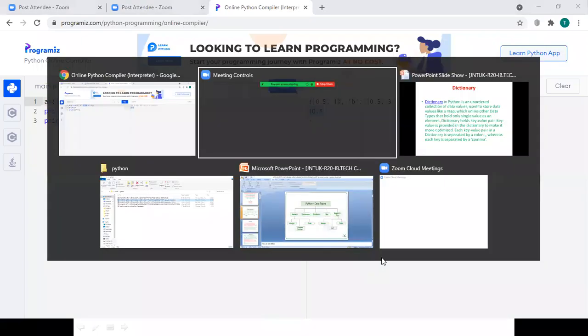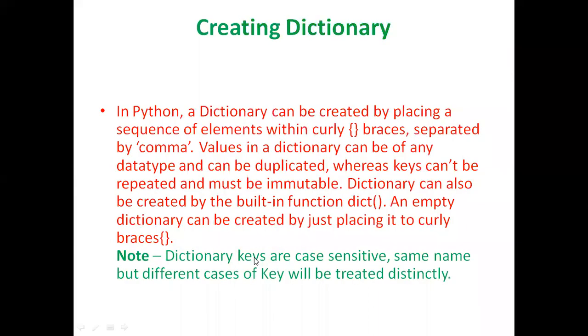So next one, creating a dictionary. We have created the dictionary by using curly braces, with items separated by a comma. Values in the dictionary can be of any data type and can be duplicated. See this point: in sets, when we declare a duplicate element, it is not going to be taken by the compiler. But in a dictionary, we can have values which are duplicated, whereas keys cannot be repeated and must be immutable.